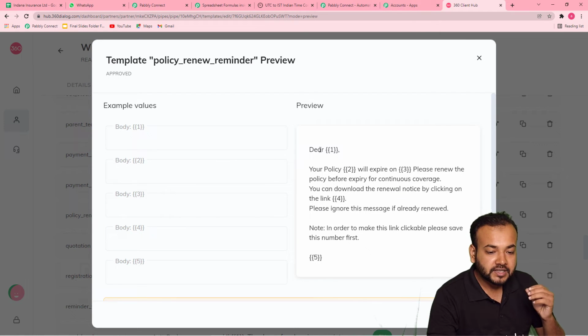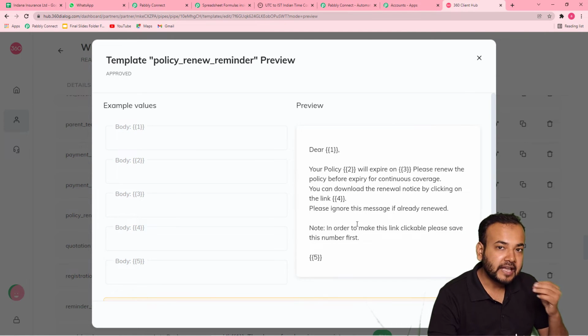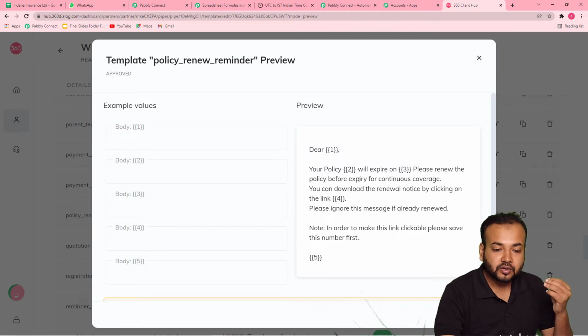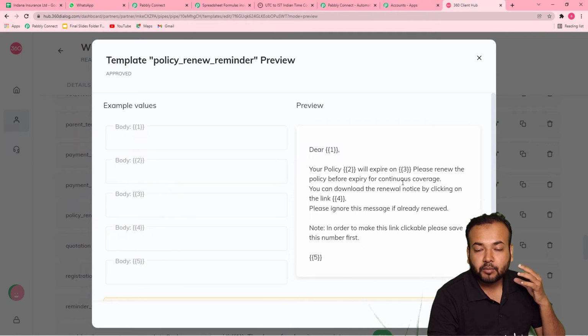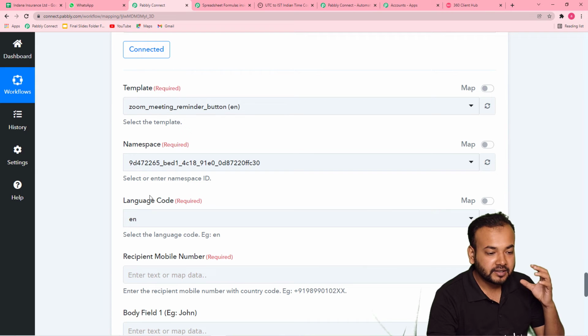Why? Because you can see after dear, we are going to put the name of the person to whom we are addressing. So that is going to change with every new message. Okay. So after this, your policy. So here we are going to mention the policy's name, that is going to change with every person, and the expiry date should change. The link can change, or yeah, the link will obviously change, of the renewal notice. Okay, so these are the things which need to be changed with every new message for every person. So you have to map the values of these body fields here in Pabbly Connect like this here.